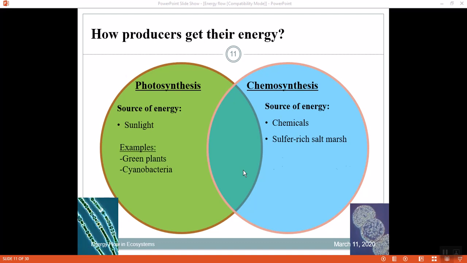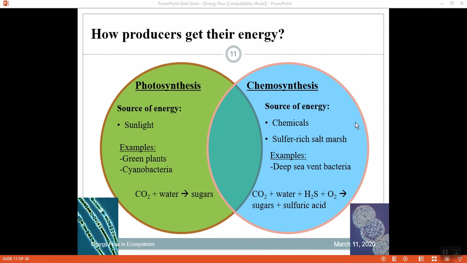If you look at how the producers get their energy, it's explained very interestingly here. You're going to see that during photosynthesis sunlight is used, and during chemosynthesis chemicals are used.